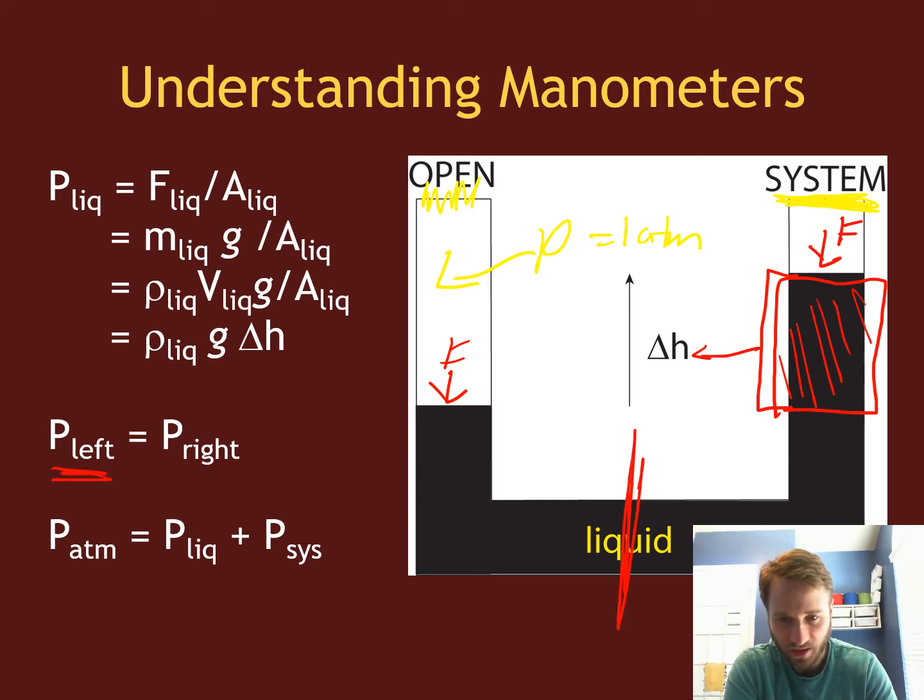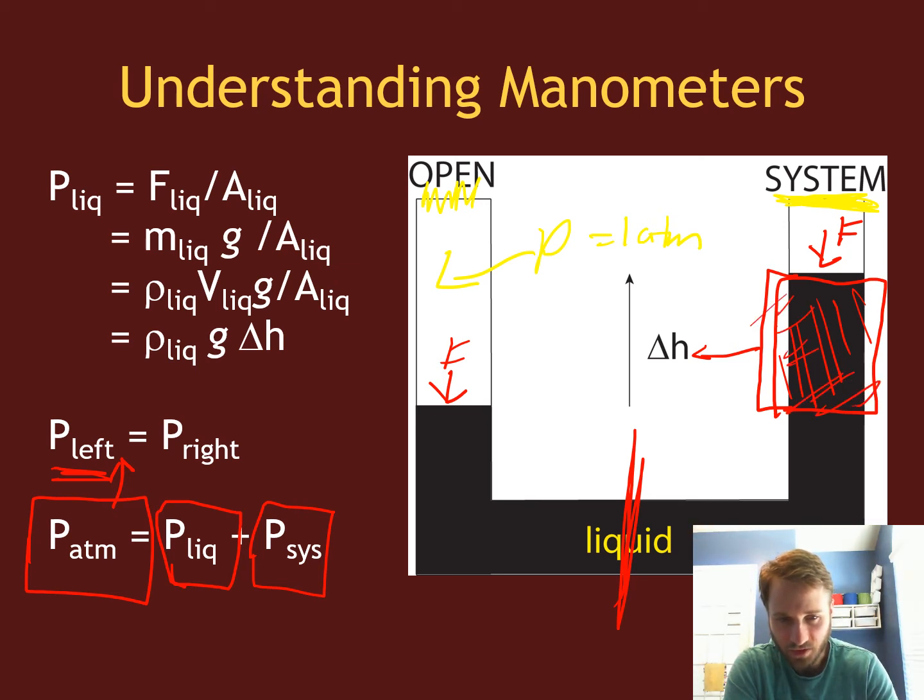And so, for example, in this system, if you cut this thing in half, the pressure on the left side has to equal the right, okay? In our case, the pressure on the left side is just the atmospheric pressure, okay? That's just what P left is. And then the pressure on the right is the pressure of our system, okay? Plus the extra pressure exerted by that extra liquid on the right side here, okay?